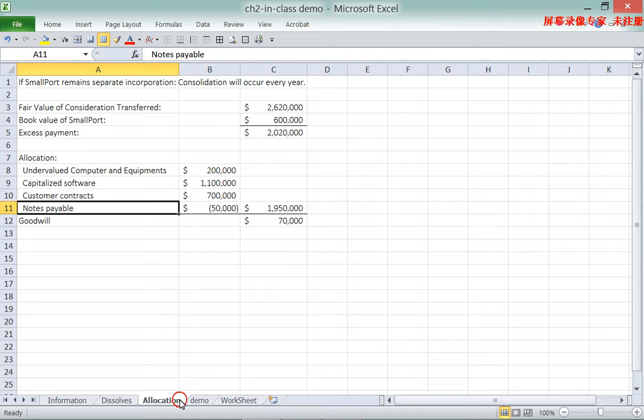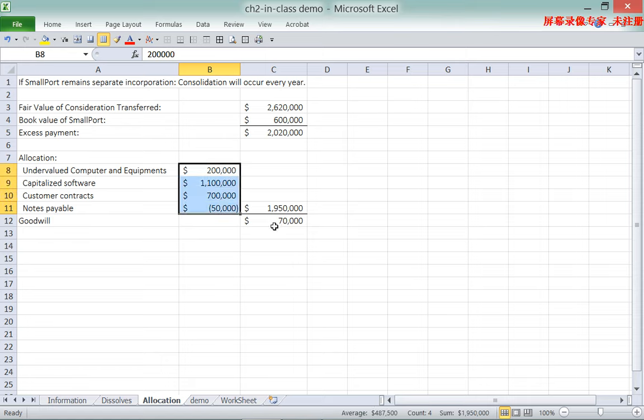So when we allocate the excess payment, it becomes a negative number because it is the parent's liability to pay more. If we add all these things up, it's $1.95 million. Taking the difference, which is the overpayment minus all the undervalued identifiable assets and liabilities, leads to the calculation of the goodwill.